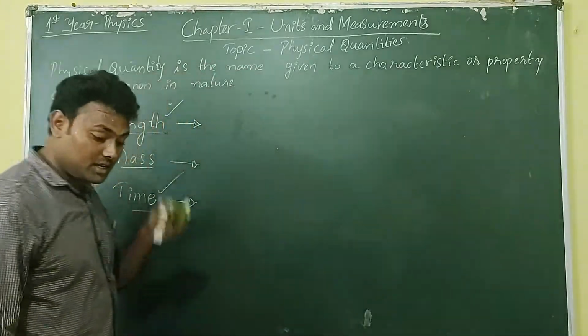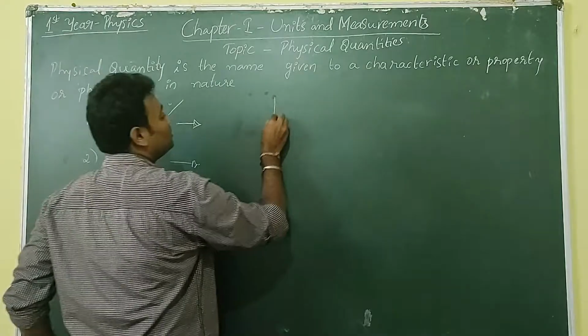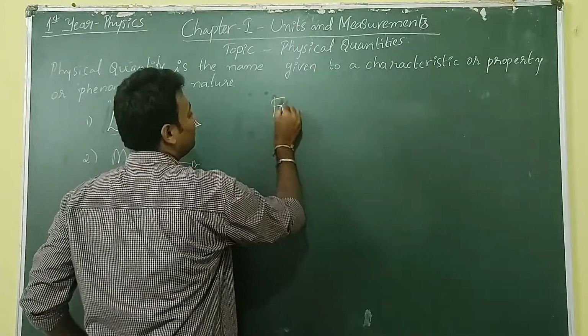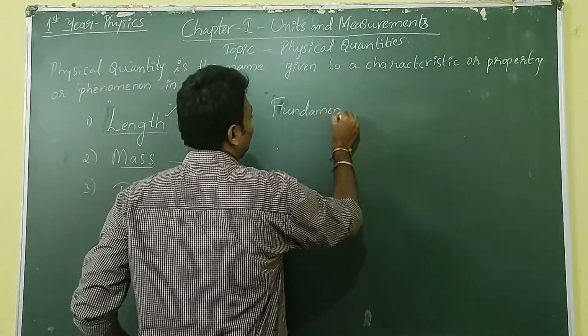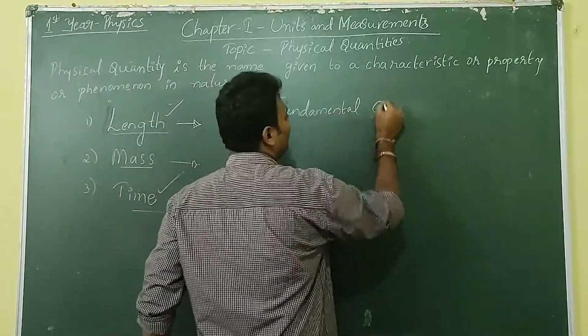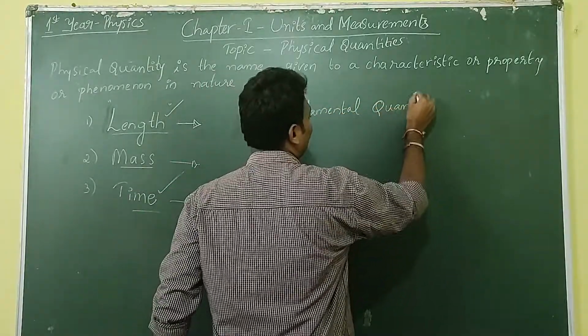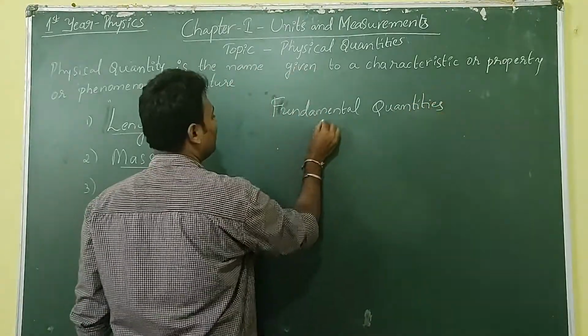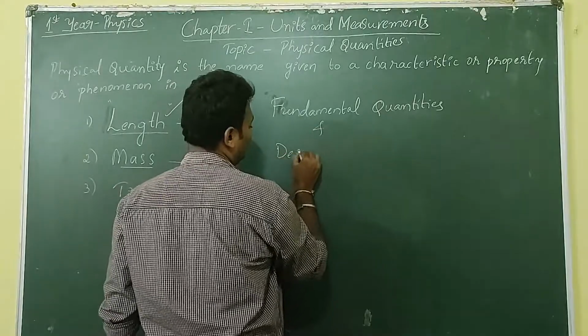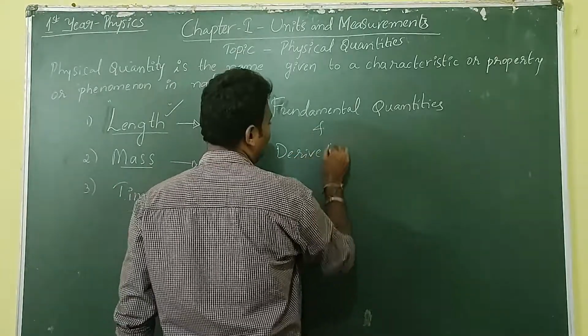In physical quantities we have both fundamental quantities and derived quantities.